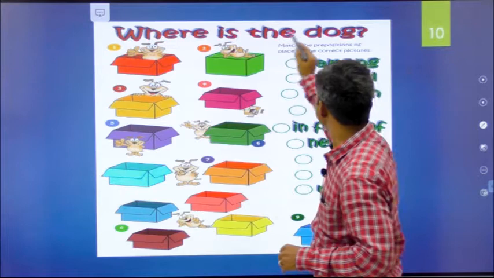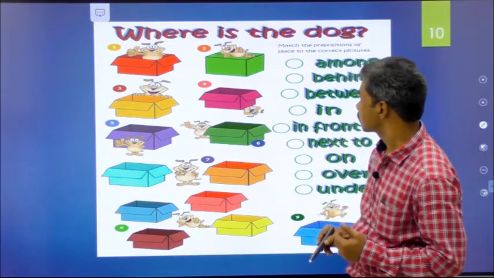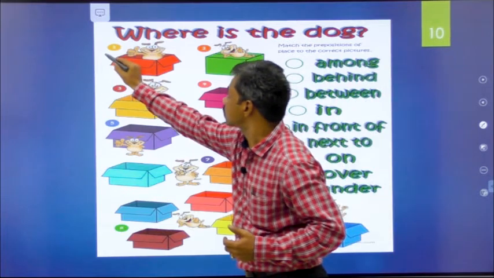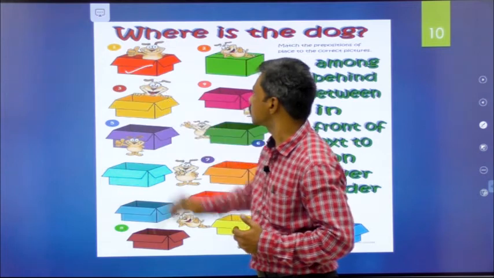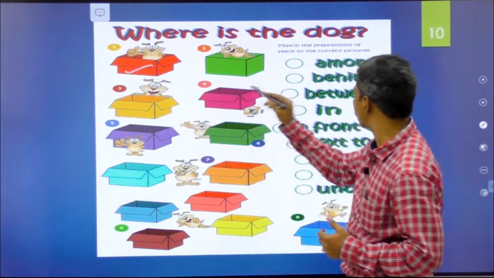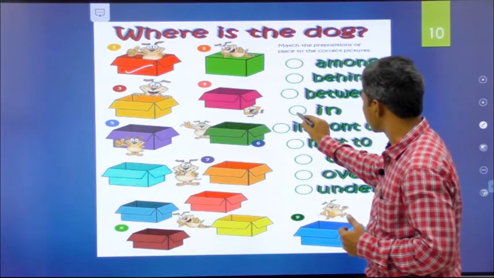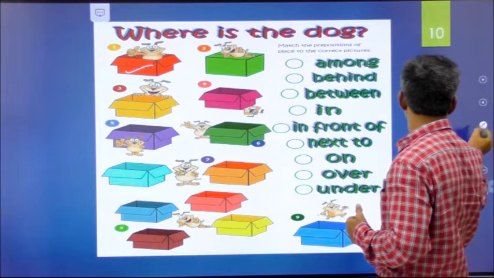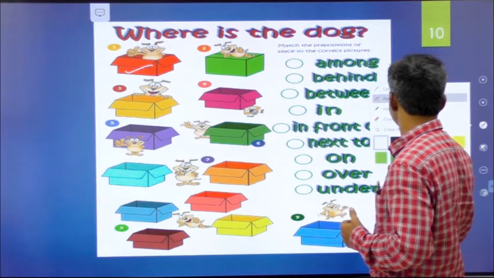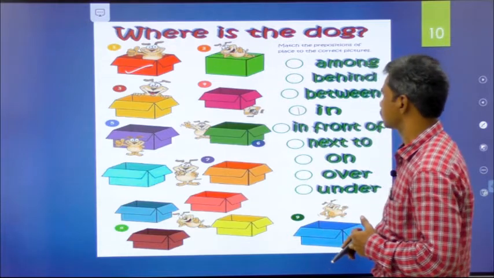First one. Where is the dog? Guess what is the option. Number 1. This is the first image. Shall we give number 1 to in? Is it okay? Number 1.